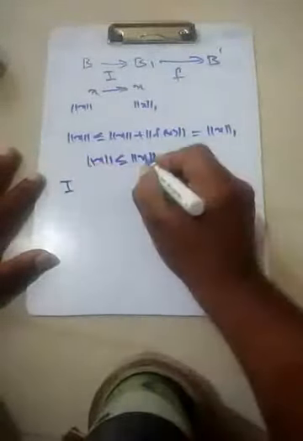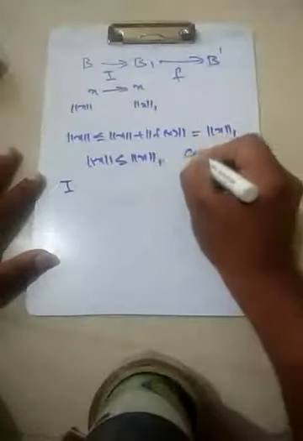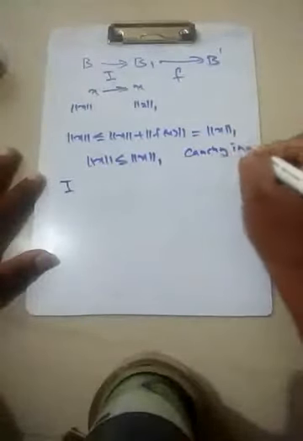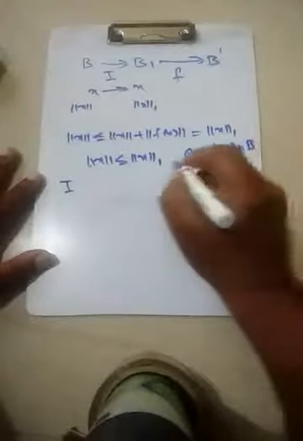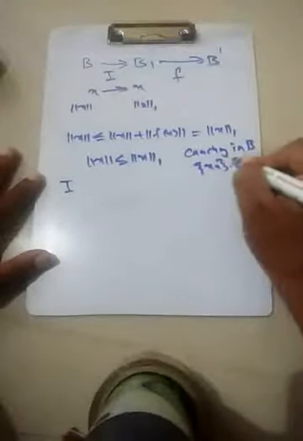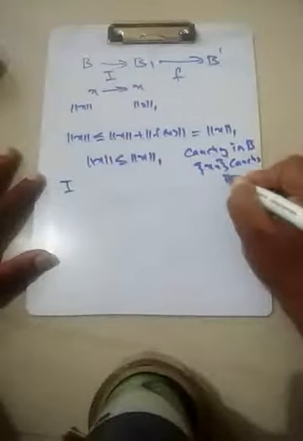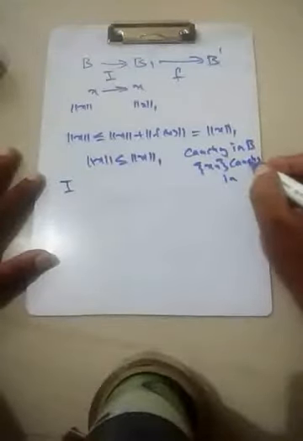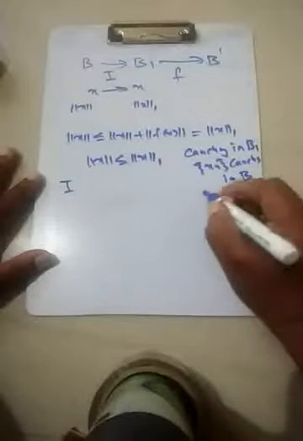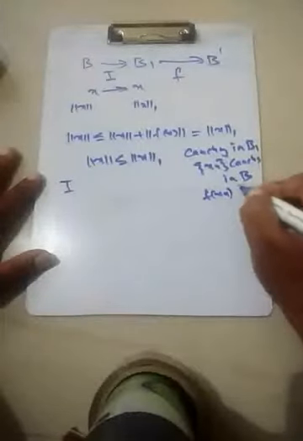So by this, if you have a Cauchy sequence xn in B1, that would imply that xn is Cauchy in B, and f of xn is Cauchy in B dash, because this is the definition of the sum. Now what does that mean?